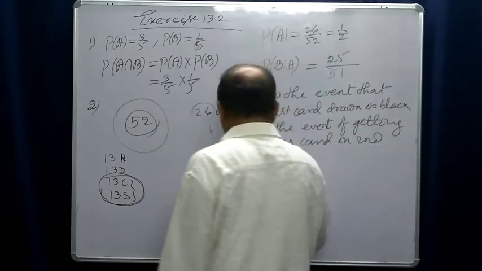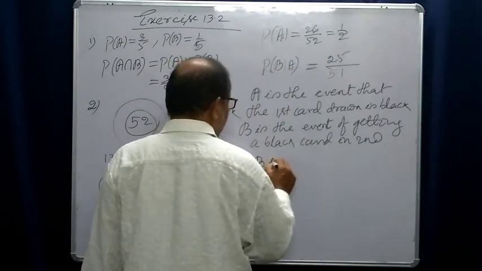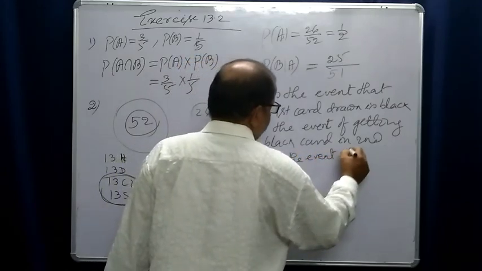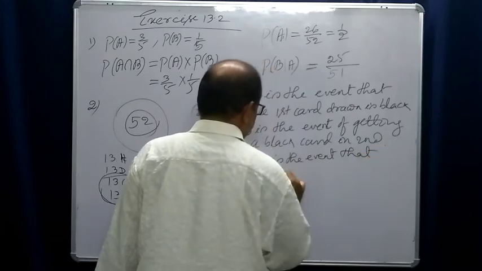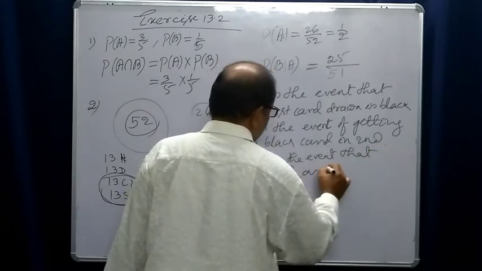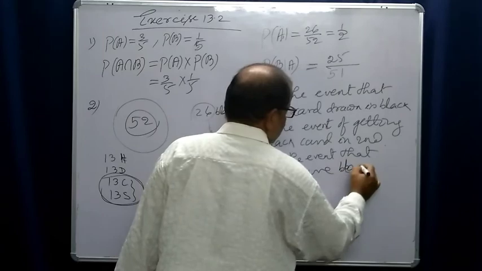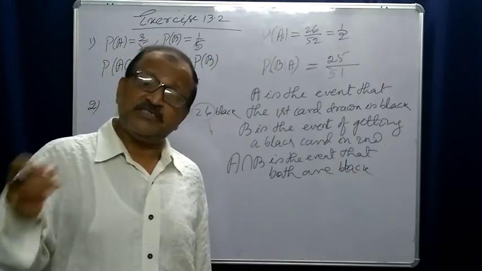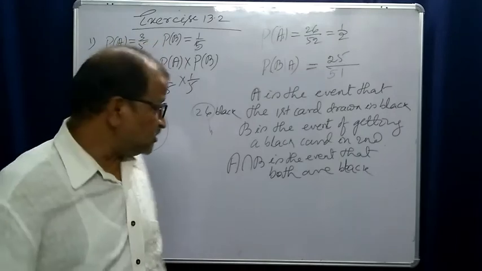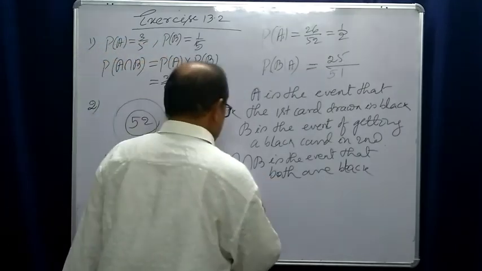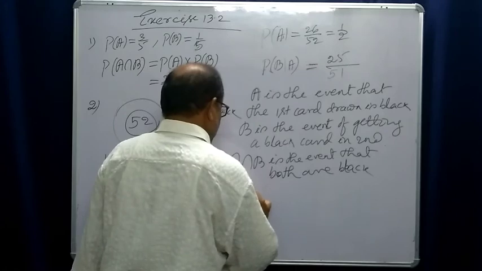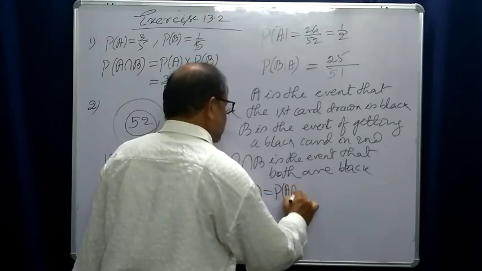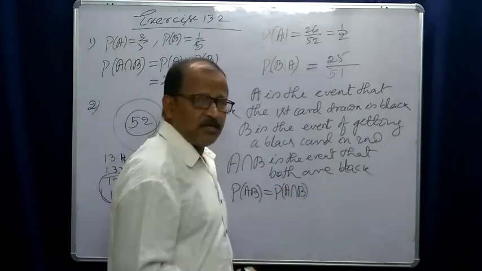So A intersection B will be the event that both are black. Both cards are black. That means the first one is black and the second one is also black, and that means it is an intersection. Probability of AB, which is the probability of A intersection B, from the multiplication theorem.